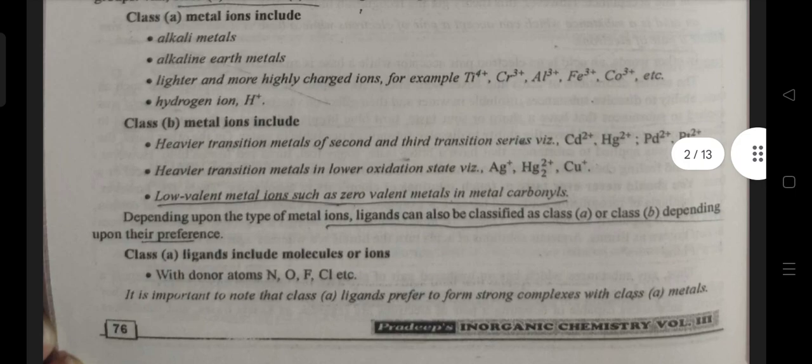Class A metal ions include alkali metals, alkaline earth metals, and lighter and more highly charged ions. For example, chromium 3+, aluminium 3+, tin 4+, iron 3+, cobalt 3+, etc., and the hydrogen ion H+.